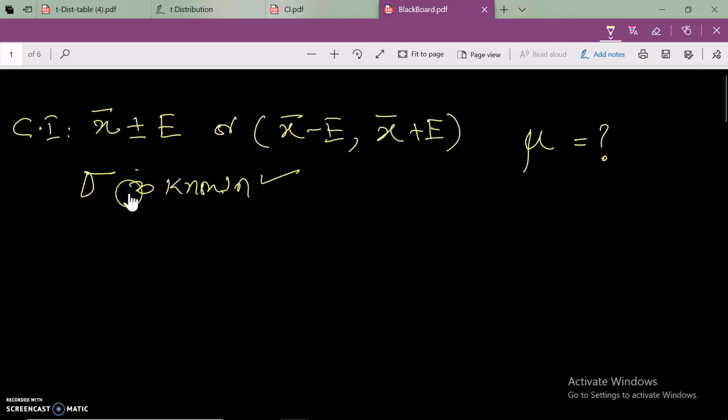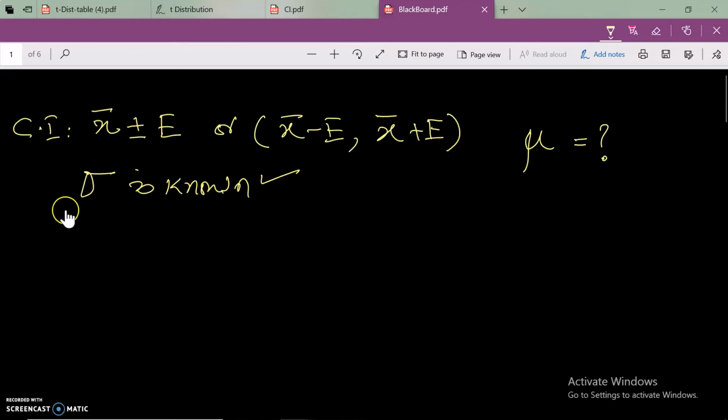Recall that the population standard deviation gives you the average distance of all the observations in the population from the mean of the population. When you don't know the mean of the population, how could you know the population standard deviation?